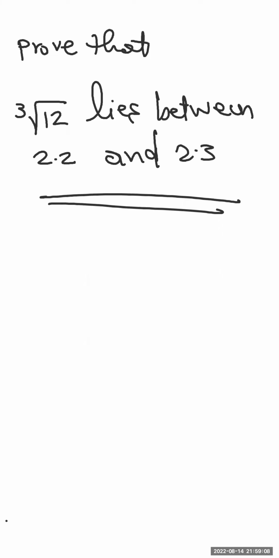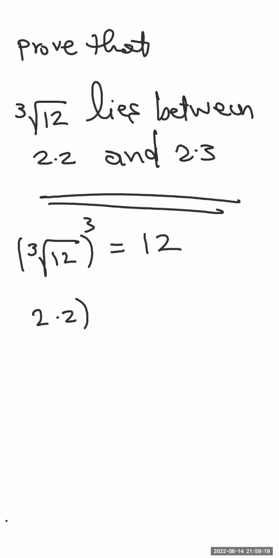So now, cubic root of 12 to the power 3 is 12, of course. 2.2 to the power 3 by using the calculator equals 10.648.